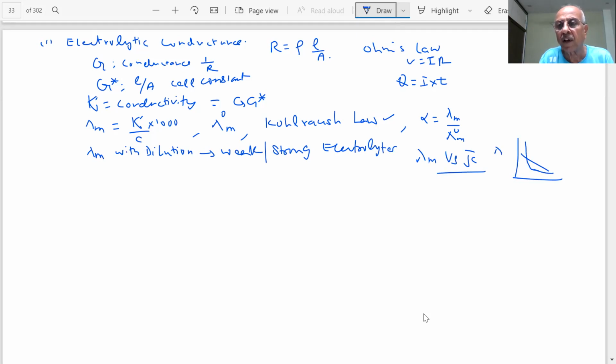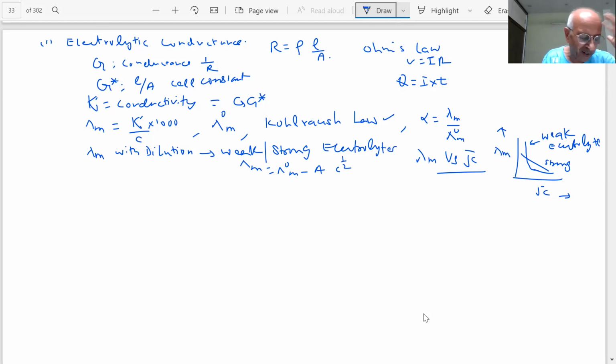Yes, lambda M versus square root of C, and these are strong electrolytes and weak electrolytes, students. I hope the complete picture is there in your mind. All this picture is important. Lambda M is equal to lambda M naught minus A root C, the Debye-Huckel-Onsager equation, student. Important. These things are now in our mind. We have a map of all.